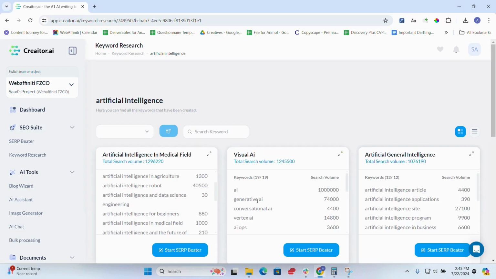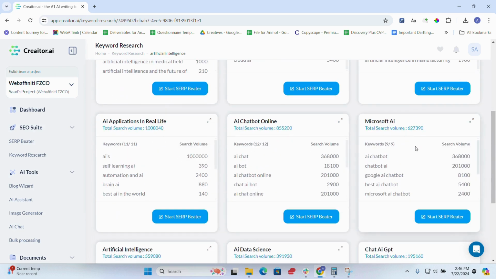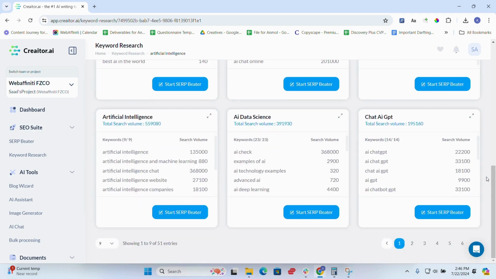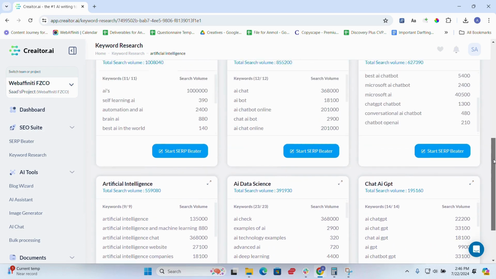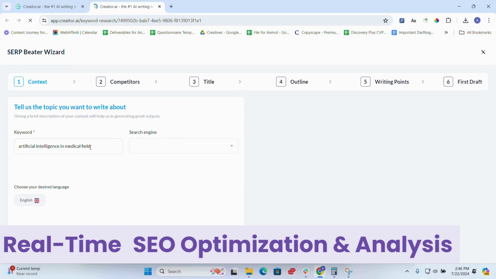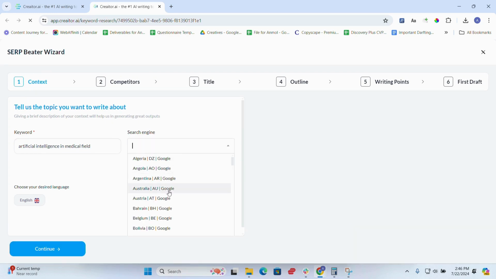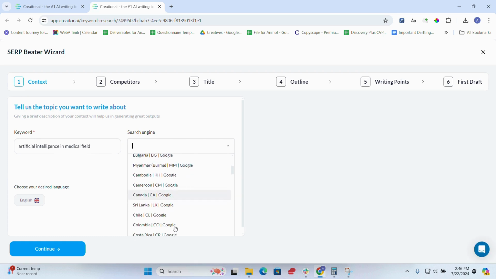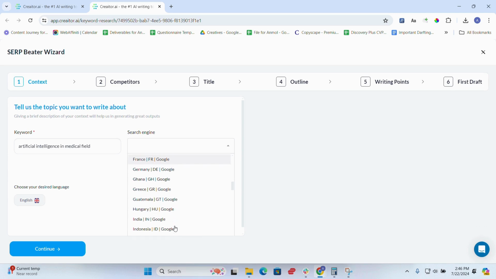Keyword tracking and SEO audits. The tool tracks 30 to 80 keywords, helping you monitor and optimize your content's performance in search engines. Real-time SEO audits provide actionable insights to improve your content's visibility and ranking. Real-time SEO optimization and analytics. The tool provides real-time feedback on your content's SEO performance, offering suggestions to improve keyword usage, readability, and overall SEO score. This ensures your content is always optimized for search engines.